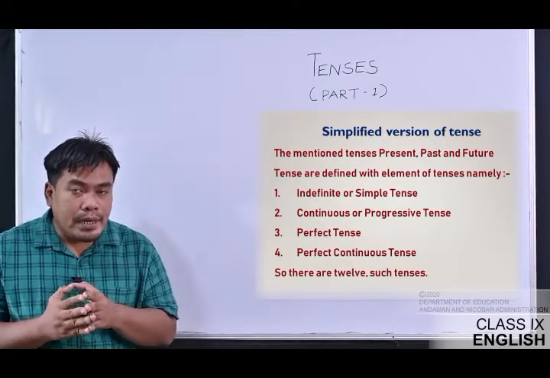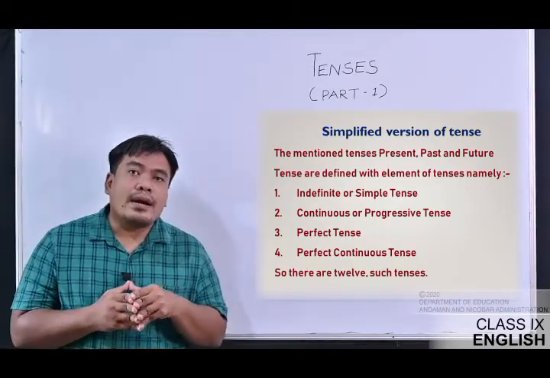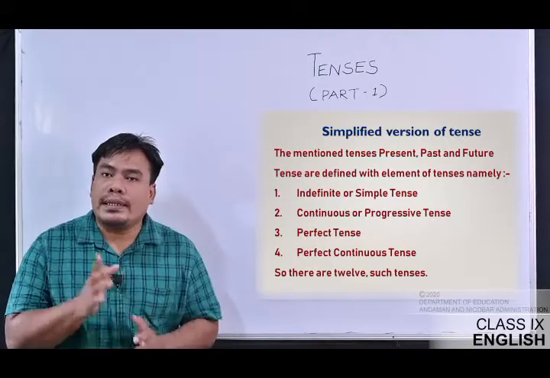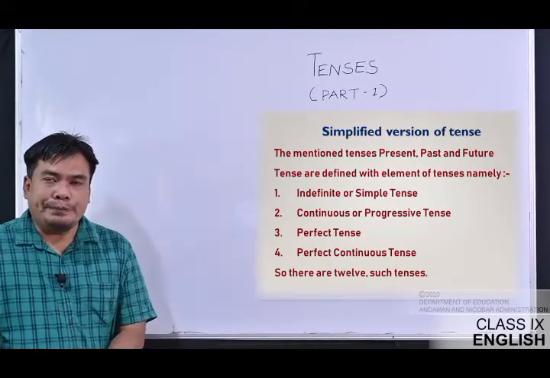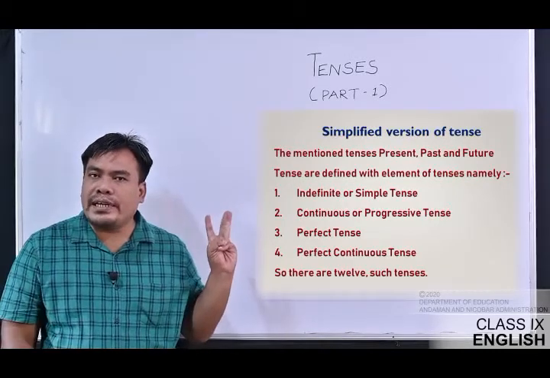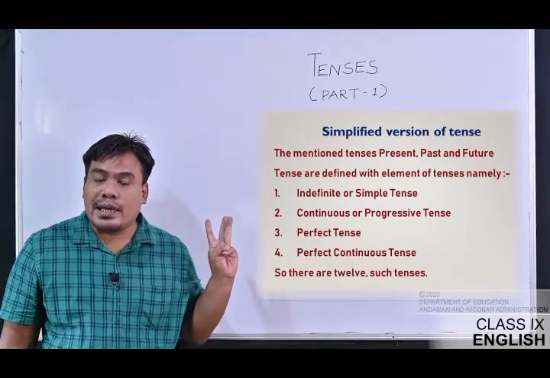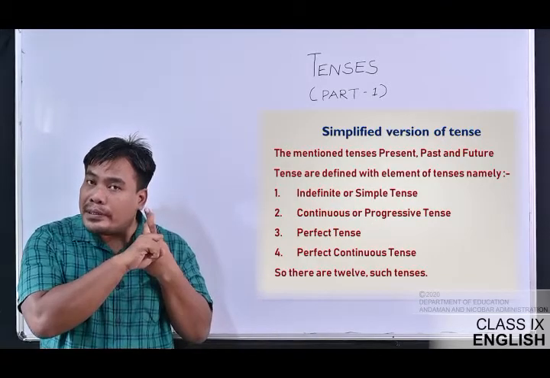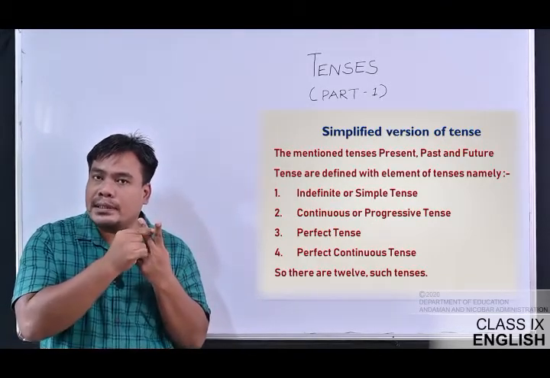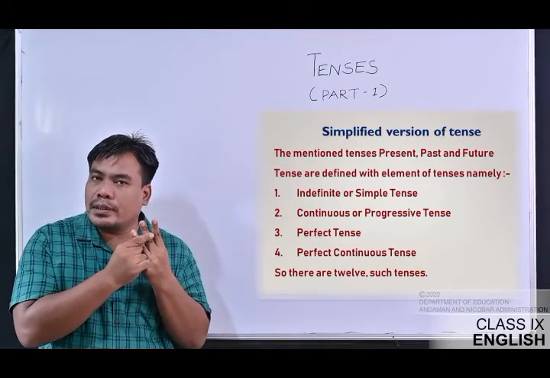Let me now tell you, there are actually 12 tenses. We were talking about three major tenses. I'm saying major tenses. What were they? The present, the past, and the future.